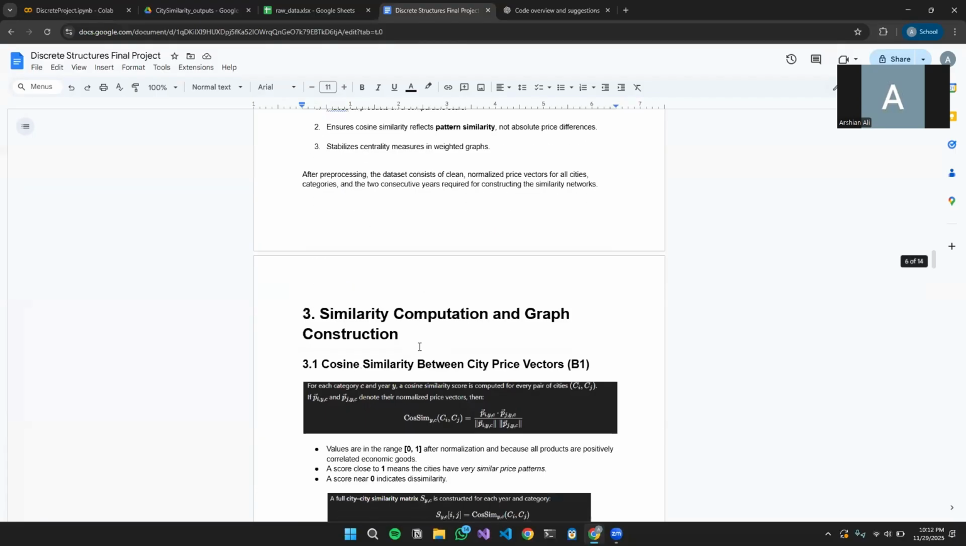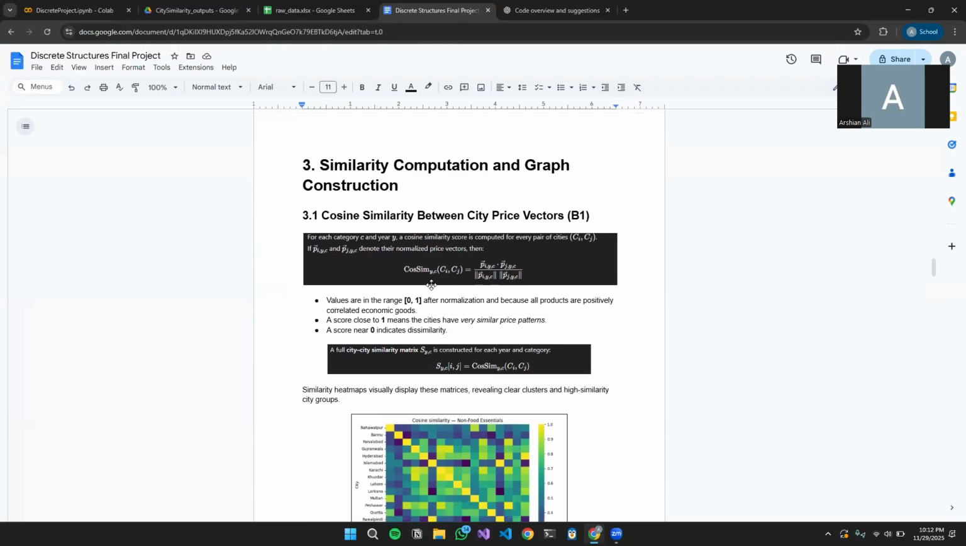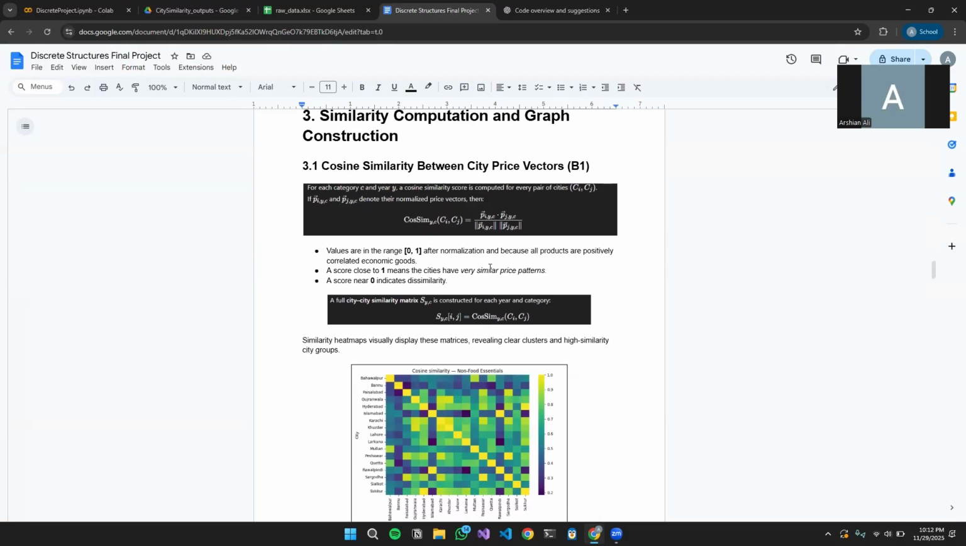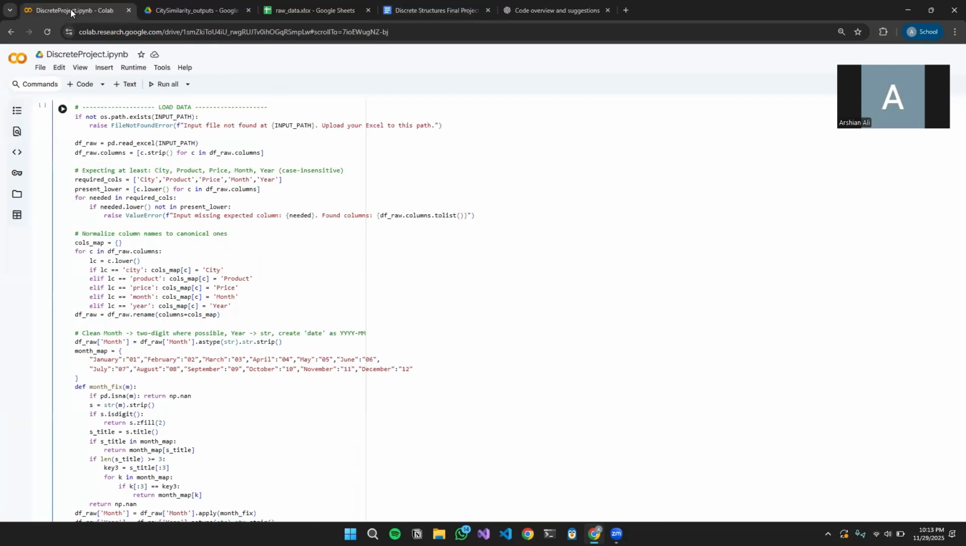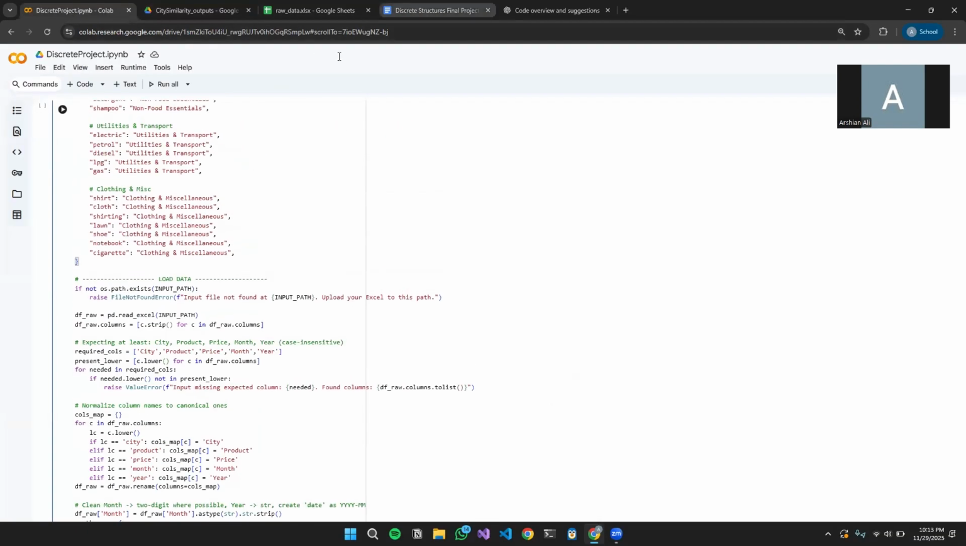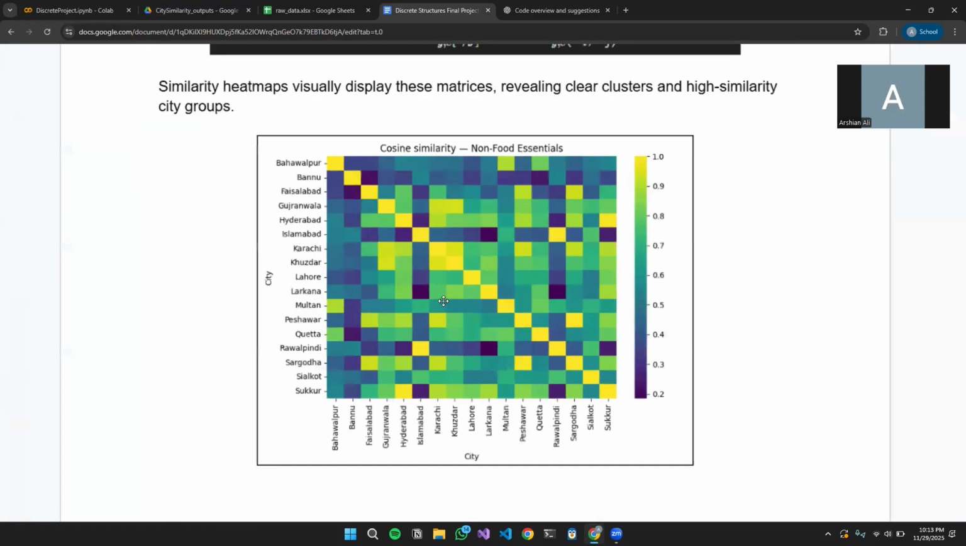So once we had all the data normalized and ready for calculation in our matrices as vectors, we made cosine similarity matrices for each city. The way this was calculated was that we used the well-known equation for cosine similarity. And once we had the cosine similarity for each city, we used that matrix to generate heat maps that showed how similar certain cities were in a certain category, as can be seen right now for non-food essentials.